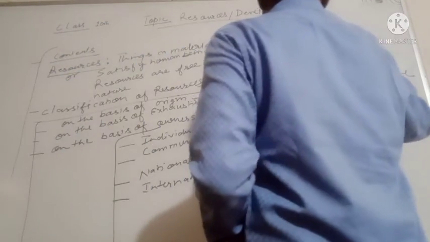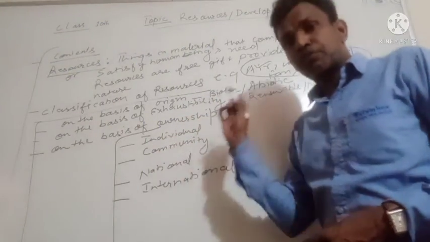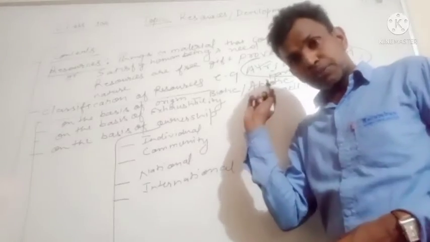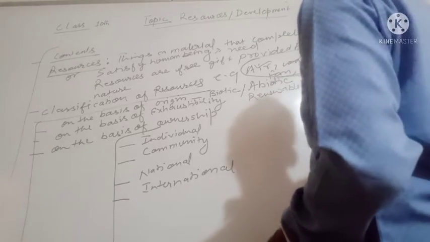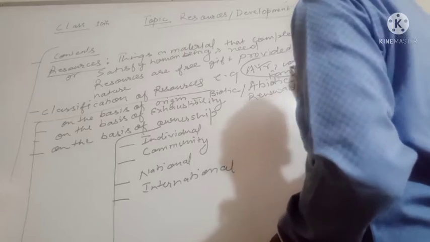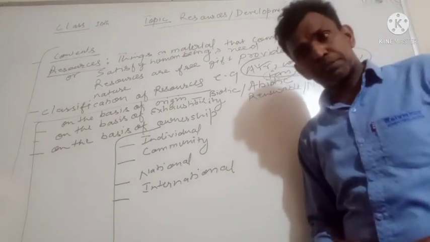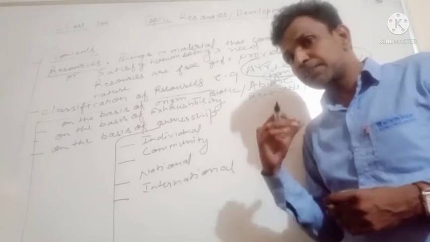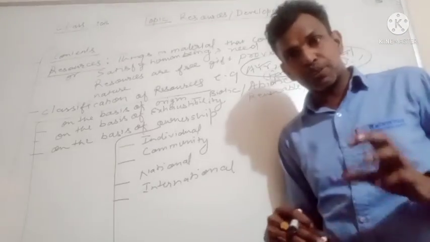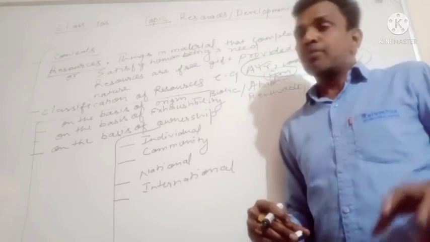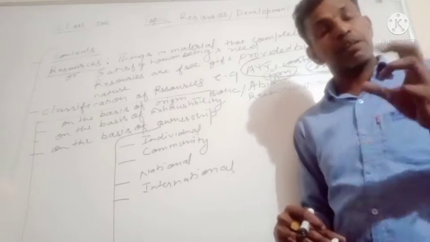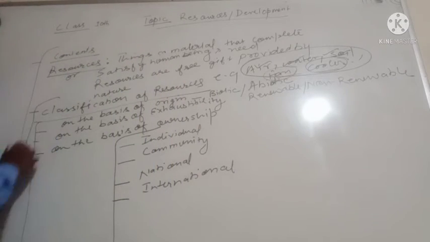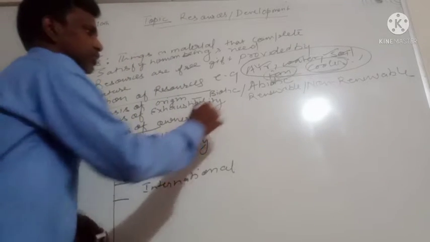Air, water, soil, sunlight are examples of natural resources. And fans, electricity, cooler, all these are examples of man-made resources. Simply, if we consider, the human being is one of the most important resources on this planet, which has utilized technology to use the resources in a better way. After this, the second part of this chapter is the classification of resources.